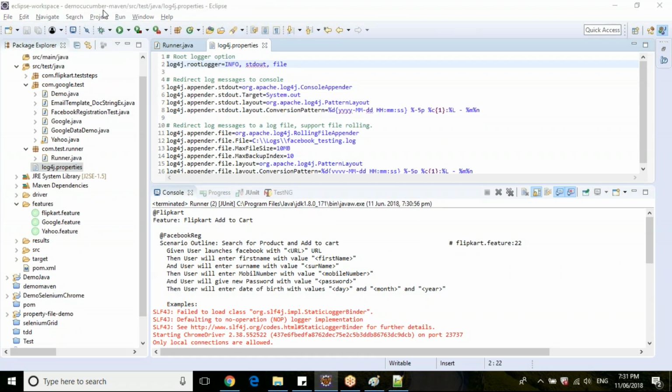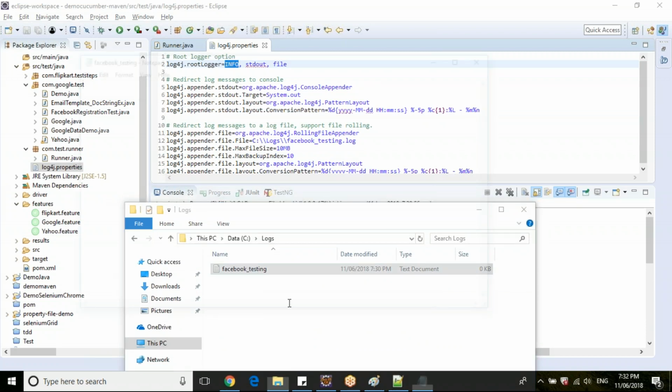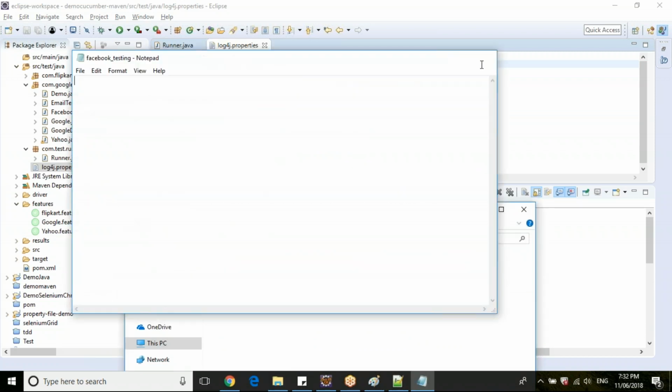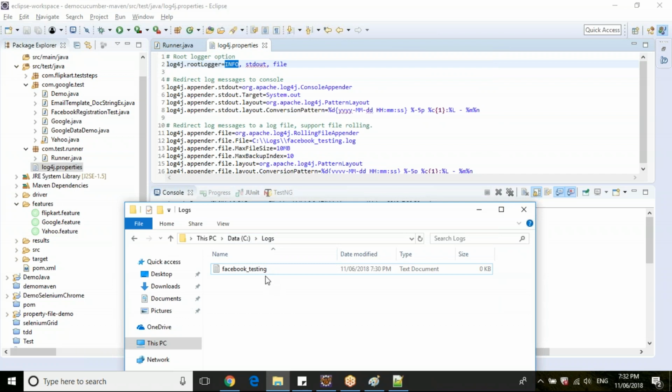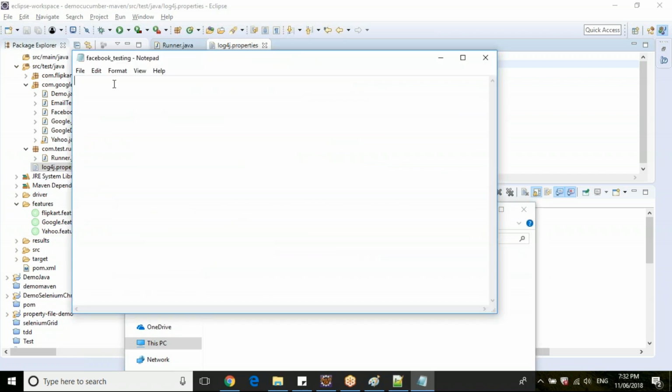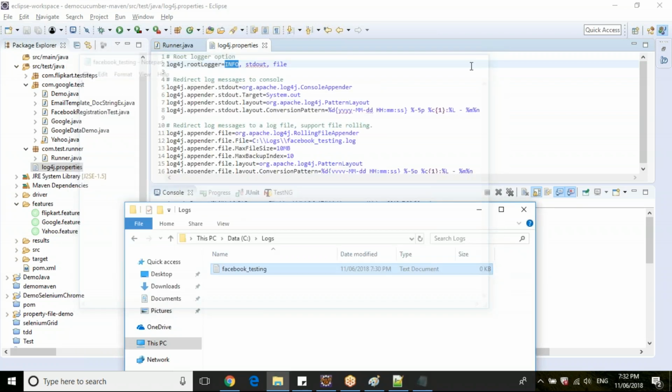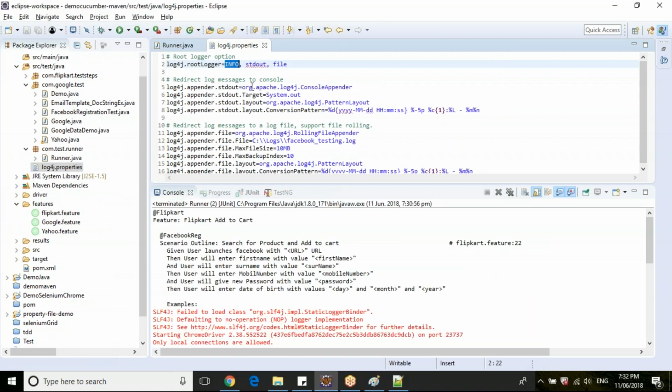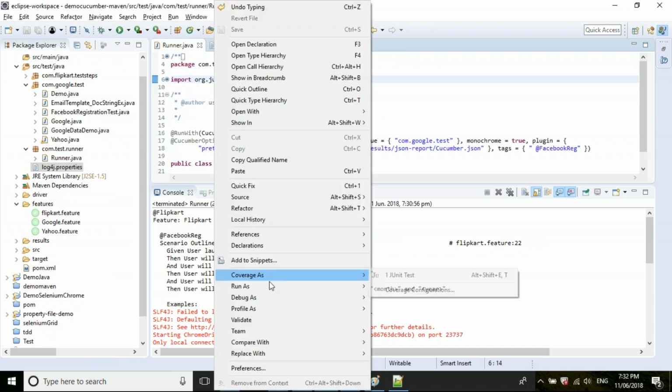Because we have kept our log level at error and there are no error logs, okay? Because there are no error logs, nothing has been printed. Let's keep the log level at info. You can check that facebook testing .log has been created in this particular location, but no logs are printed because your log level is set to error. Now let's keep this log level at info and re-execute the same scenario.